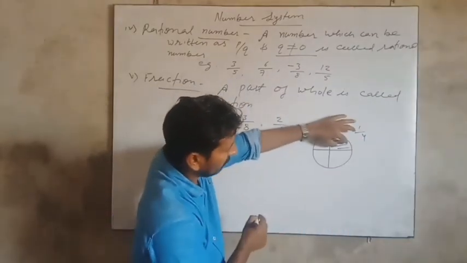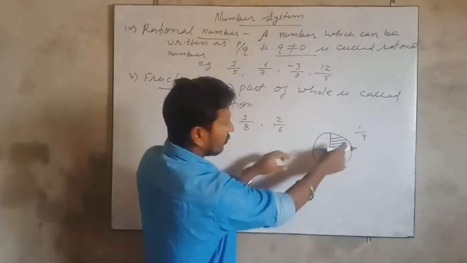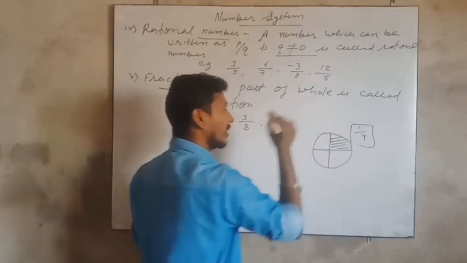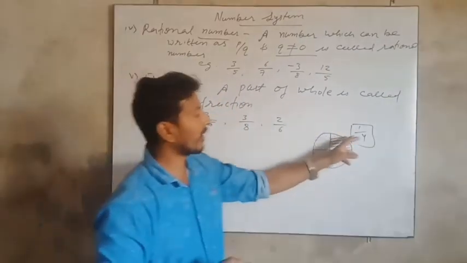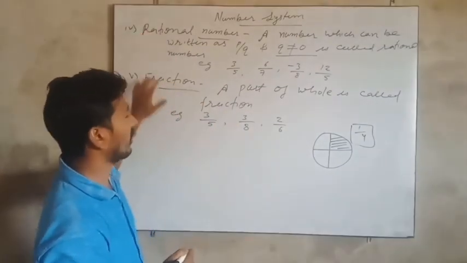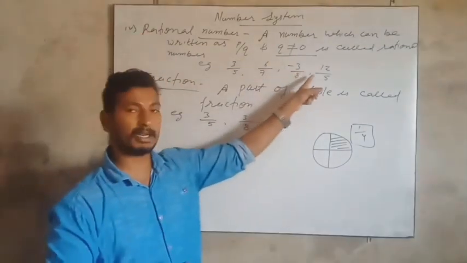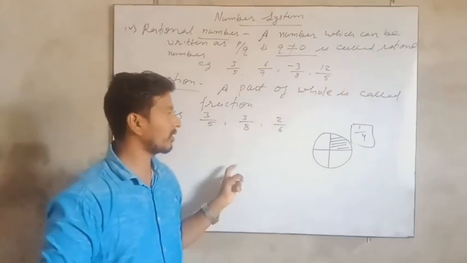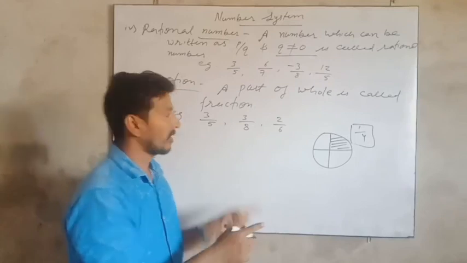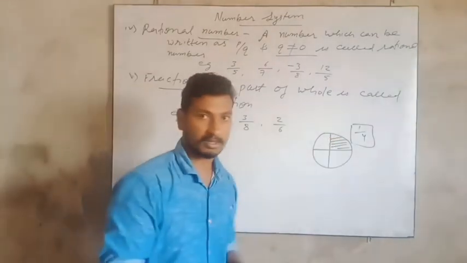This is a part, and this is the whole. So a part of a whole is called a fraction, and this always exists as positive. It cannot be negative. So this is the difference between a rational number and a fraction. A rational number can be either positive or negative, but a fraction always exists in positive.